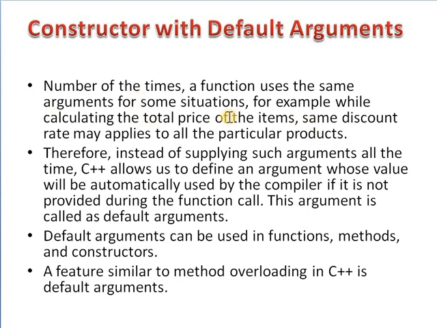Consider this example. Instead of supplying such arguments all the time, C++ allows us to define an argument whose values will be automatically used by the compiler if it is not provided during the function call. This argument is called a default argument.